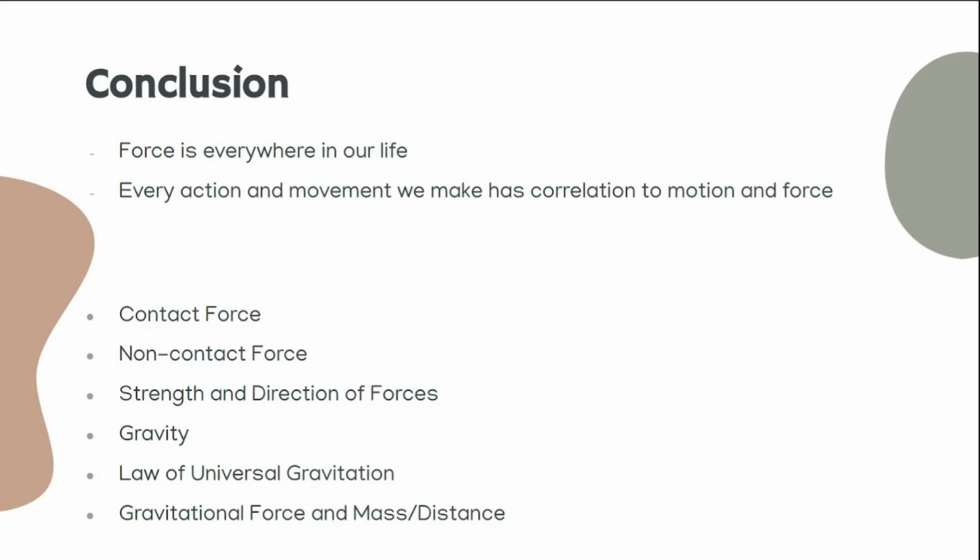Gravity is a type of force found in nature and is one of the strongest forces on Earth. The Law of Universal Gravitation states that all objects are attracted to each other by a gravitational force. Lastly, gravitational force is connected with both mass and distance, as when the mass of an object increases, the force between them increases as well, whereas when the distance between the objects increases, the force between the objects decreases.